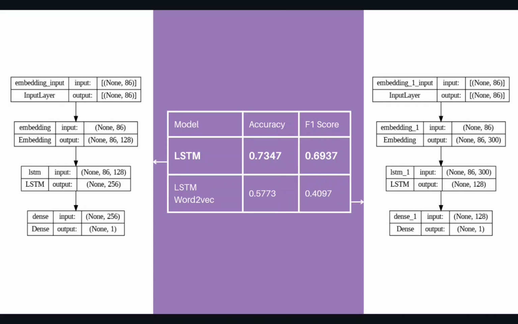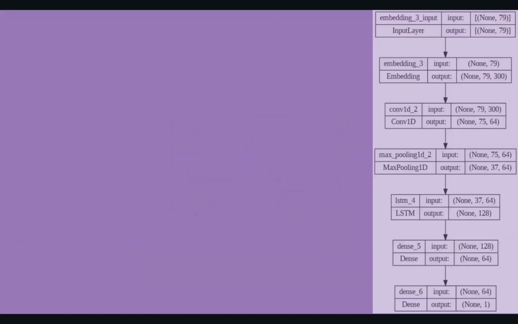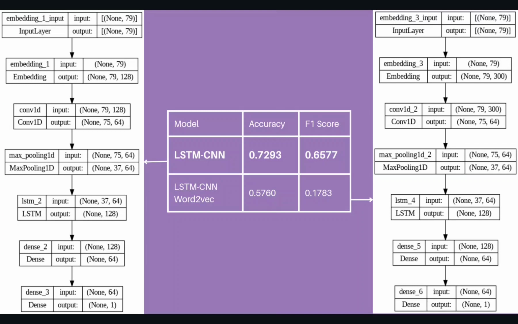Let's now look at LSTM plus CNN models. Here, a consistent architecture is maintained across both models layer-wise, but again differing in hyperparameters and features just like in the previous set of models. The flow is as follows. Embedding layer, convolutional layer, max pooling layer, LSTM layer, and two dense layers. Here, the second model used word-to-vec embedding.